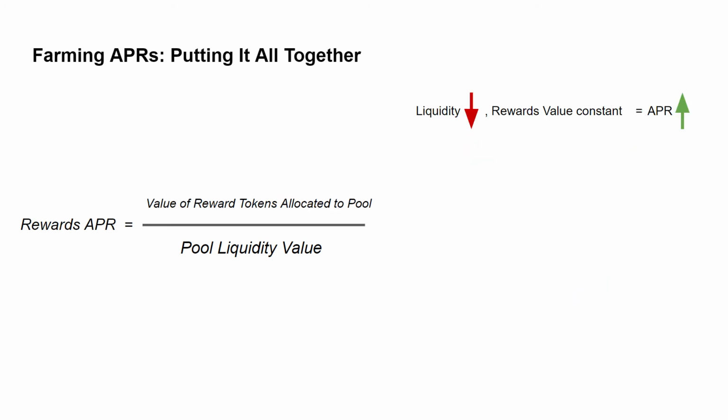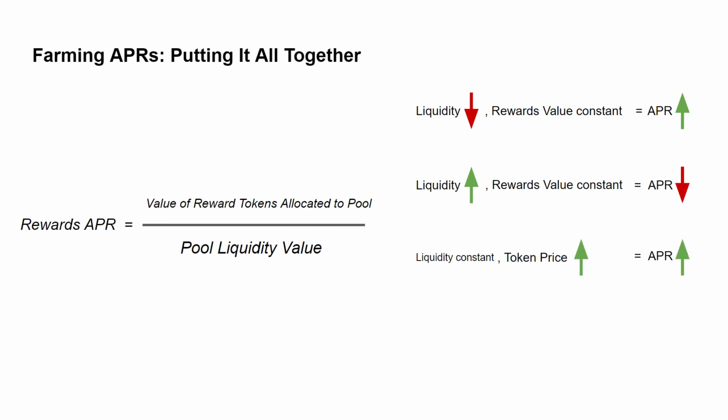What about the rewards APR? The same thing applies here, as the rewards allocated to pools are fixed per block. As more and more people pile into a specific farm, increasing liquidity, the rewards APR will go down. This can be thought of as your share of the liquidity pool decreasing, and with fixed rewards going to the pool, your rewards will also decrease. Since the value of the rewards is tied to the price of the platform token, the APR is affected by the market price of the token as well. The higher the price, the higher the APR, and the lower the price, the lower the APR.